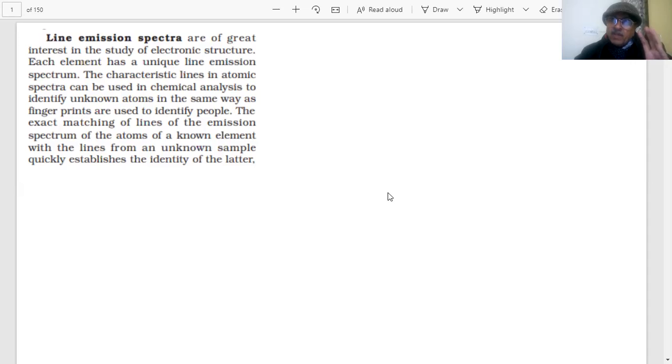On the basis of this hydrogen emission spectrum, Bohr proposed his atomic model. He said that there are energy levels, energy states, orbits in which the electrons move, and these are definite, only certain allowed energy levels.